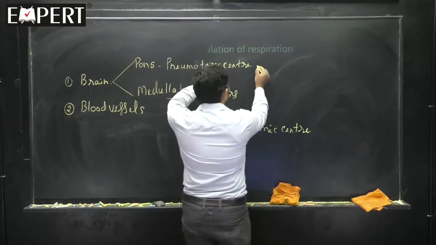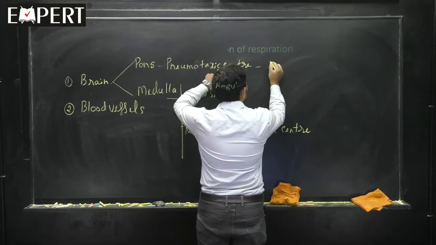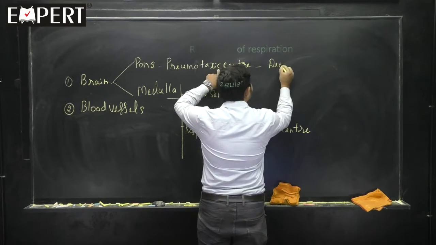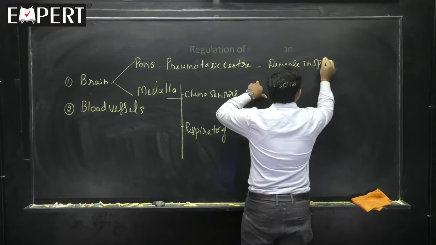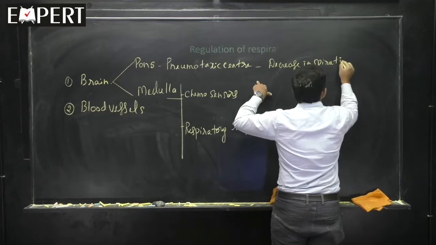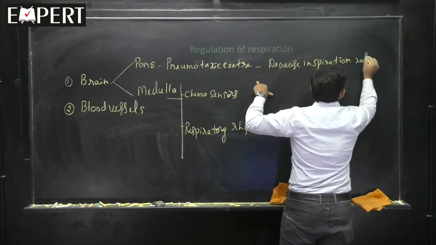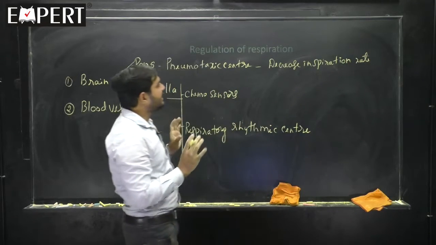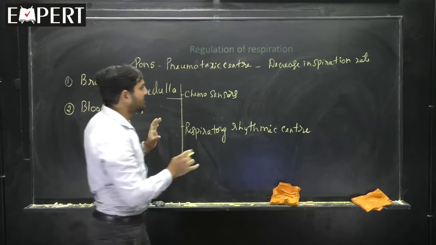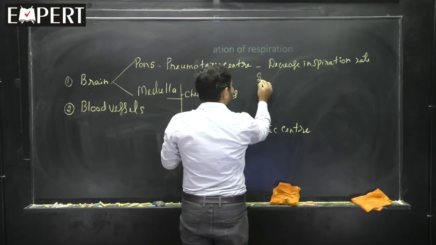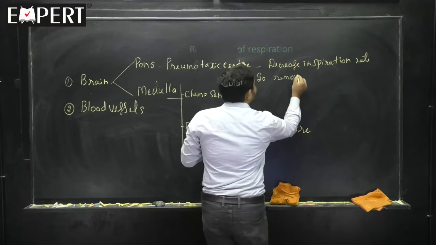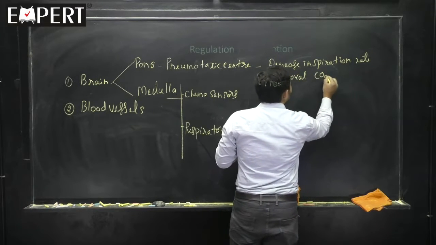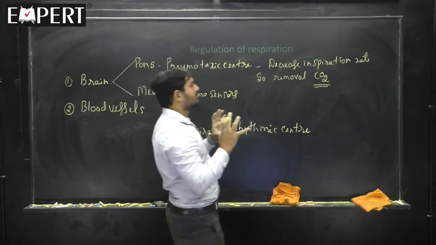The pneumotaxic center will always decrease the inspiration rate. It is involved in decreasing the inspiration rate, so I can tell that it is involved in removal of carbon dioxide. It is a function of what?